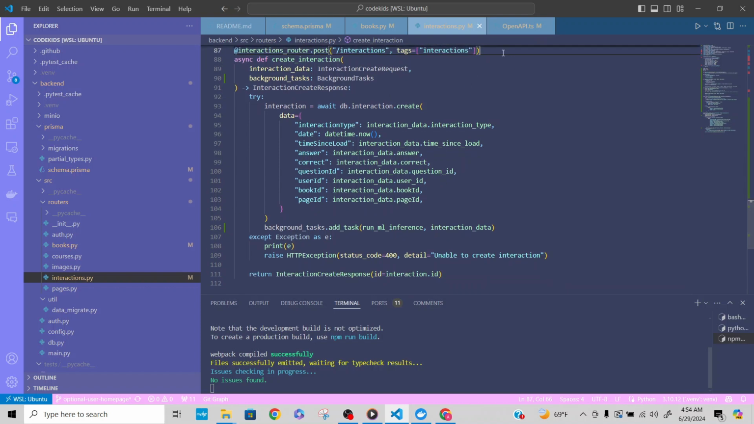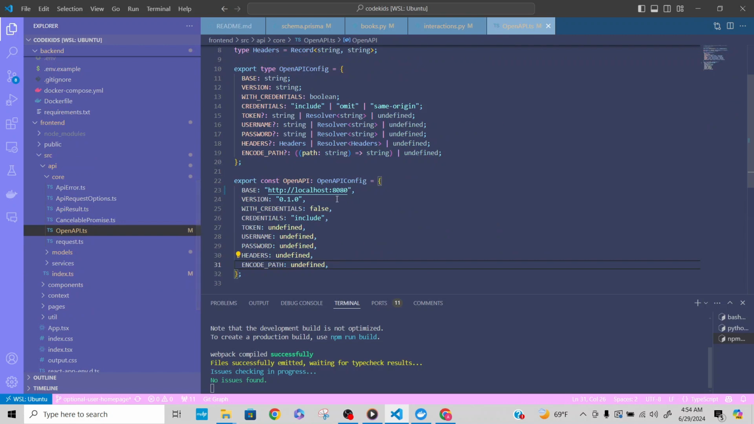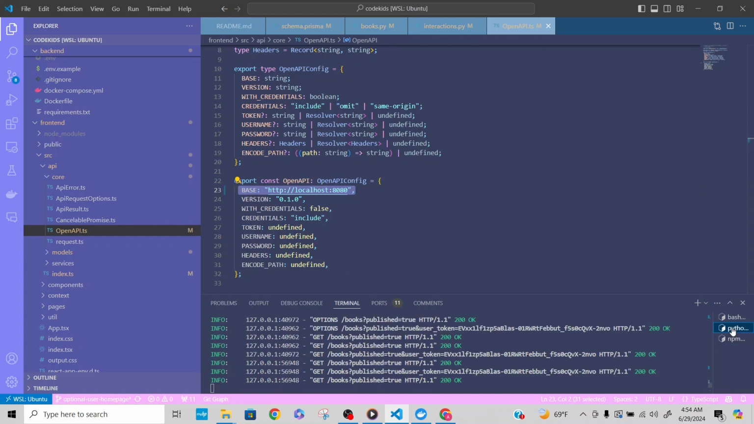I also forgot to mention that if you're going to be working locally, make sure the openapi.ts URL is set to your database for front end. So as you can see here, mine is set to localhost 8080. That's important, so don't forget that.